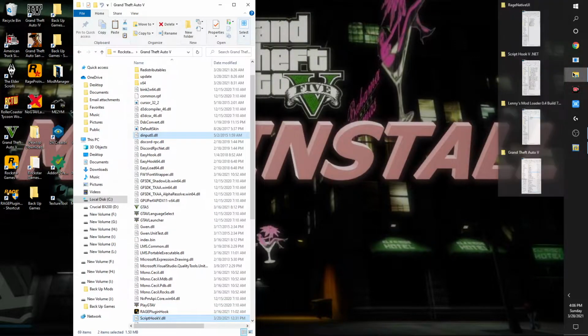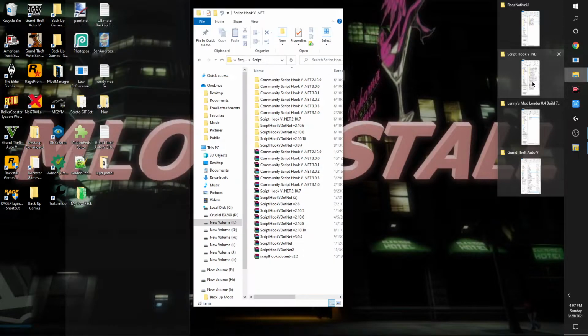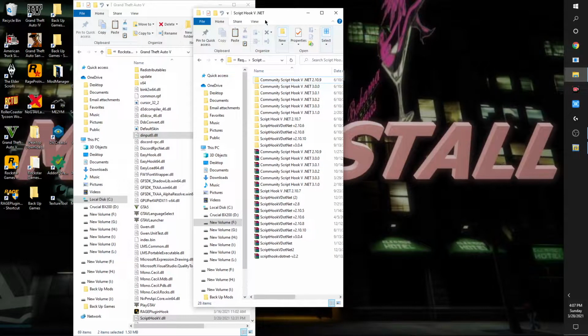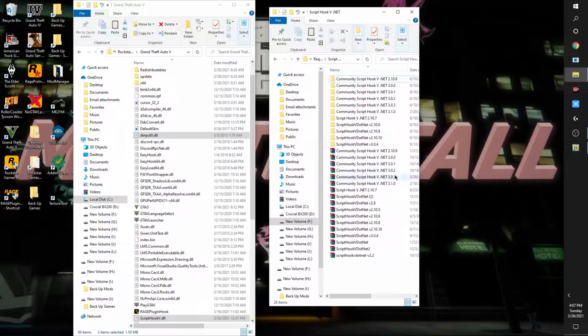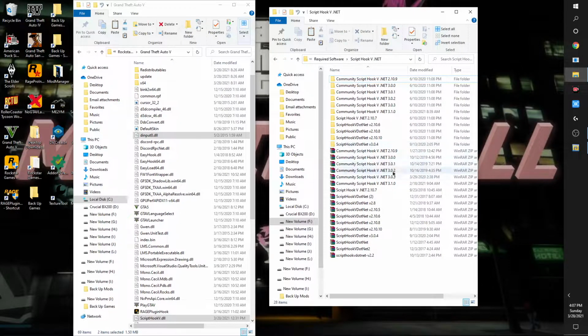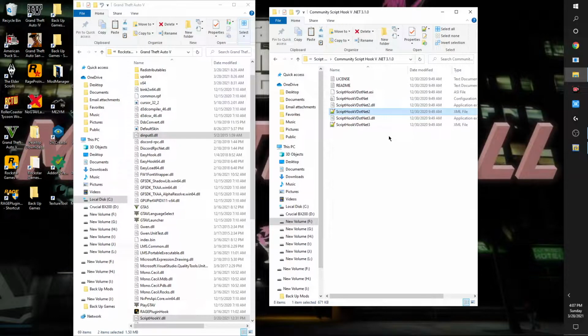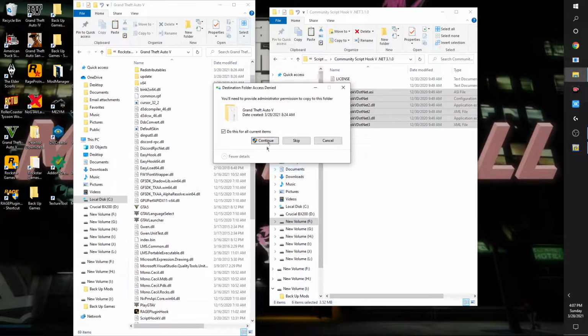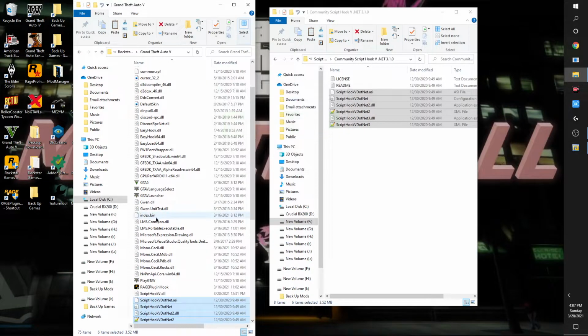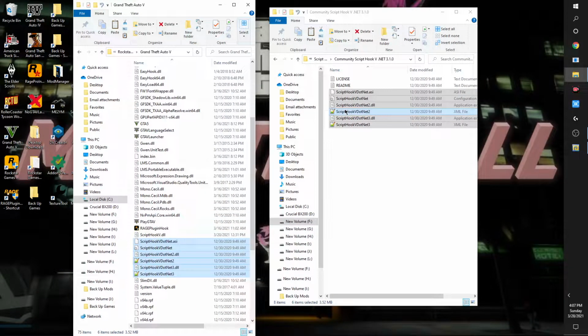Now also for many of the scripts to work, you also need to install, as we looked at, ScriptHook V .NET. All right, so the latest version is right here, 3.1.0, which I already have. Okay, we're going to install all of these except for the license and the README. So we copy, paste that in there, continue, and that's so your scripts will work.